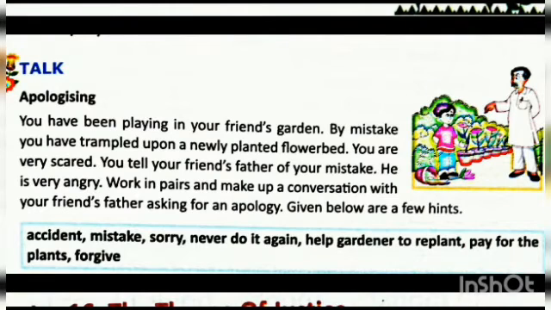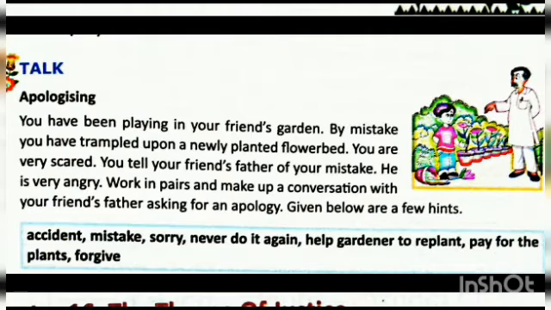Now, chapter 16, Apologizing. You have been playing in your friend's garden. By mistake, you have trampled upon a newly planted flower bed. You are very scared. You tell your friend's father of your mistake. He is very angry. Work in pairs and make up a conversation with your friend's father asking for an apology. Given below are a few hints.